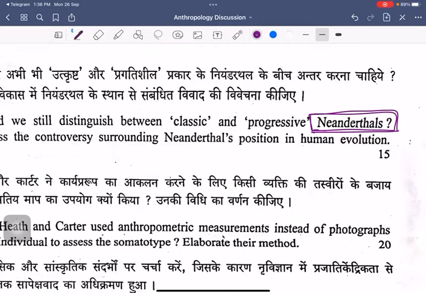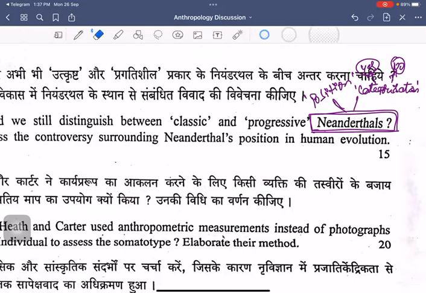And when we look at the debate that exists, the debate is of two types. One is centered around the position of the Neanderthal in the phylogeny. The second aspect is the categorization of Neanderthal. The debate that is persisting is: should we at all categorize? If yes, and if no, what are the two things that are persisting with respect to this categorization? Okay, now one aspect, with respect to position, is that the debate can be resolved by using Skupin's evolutionary line.